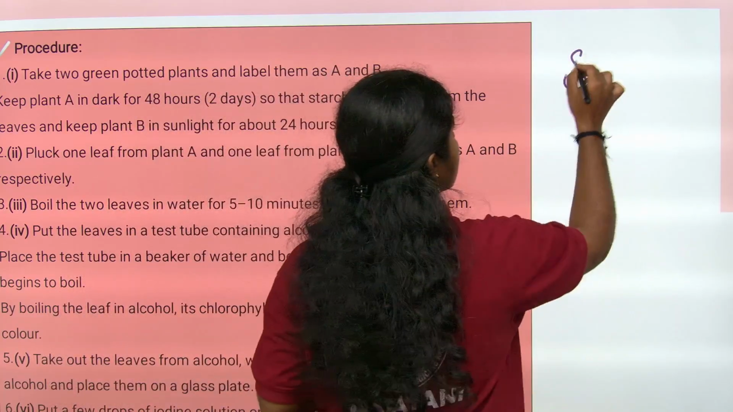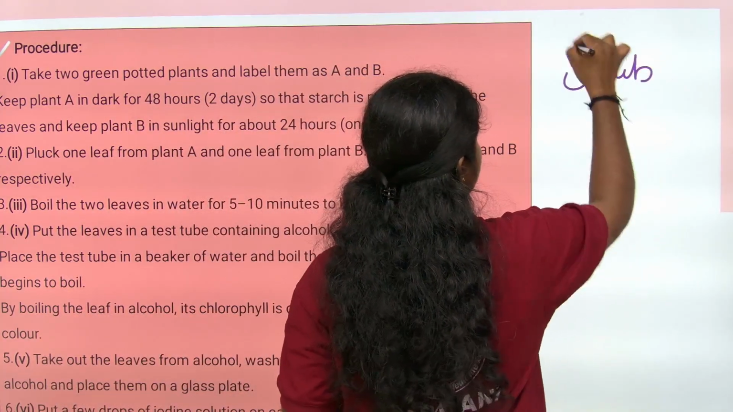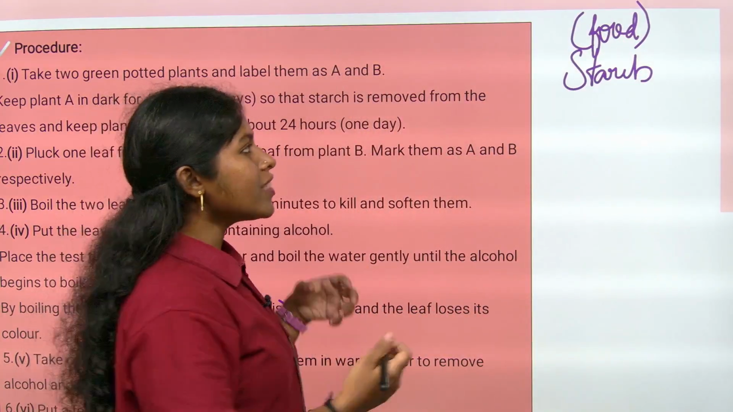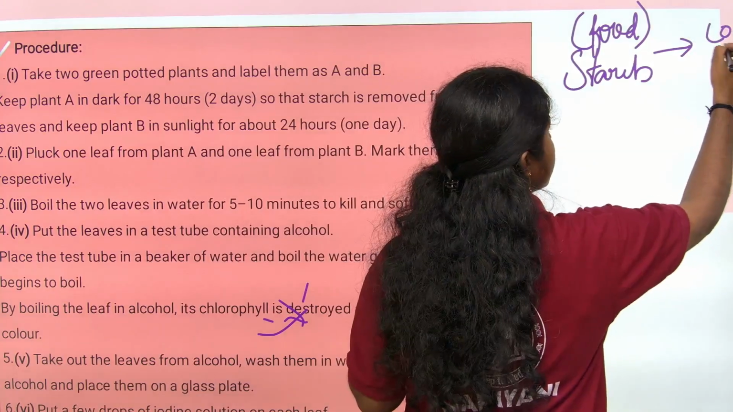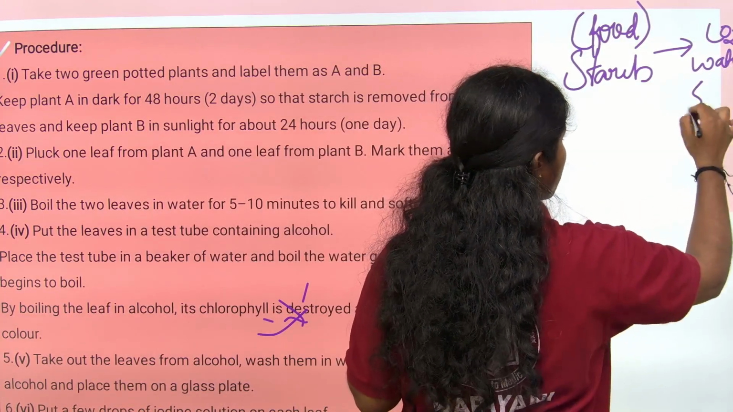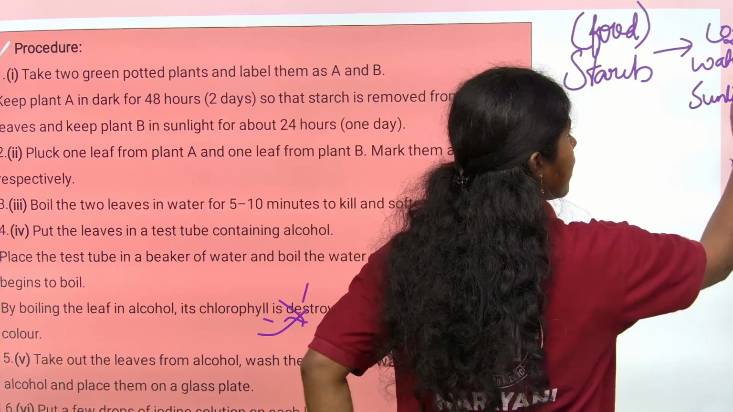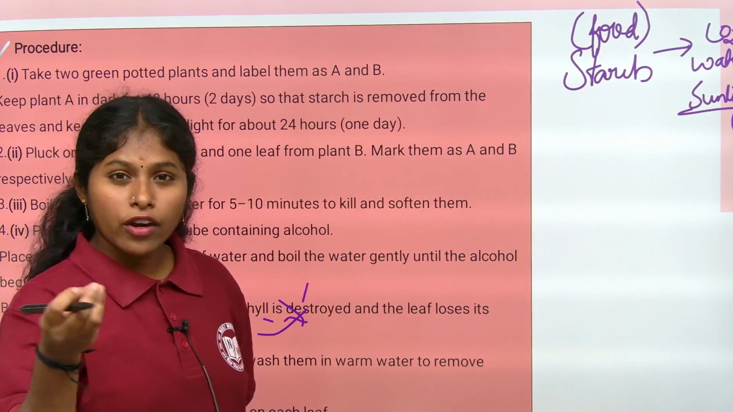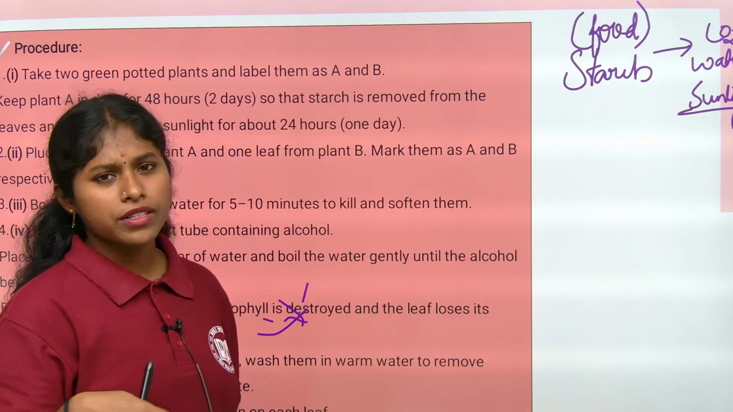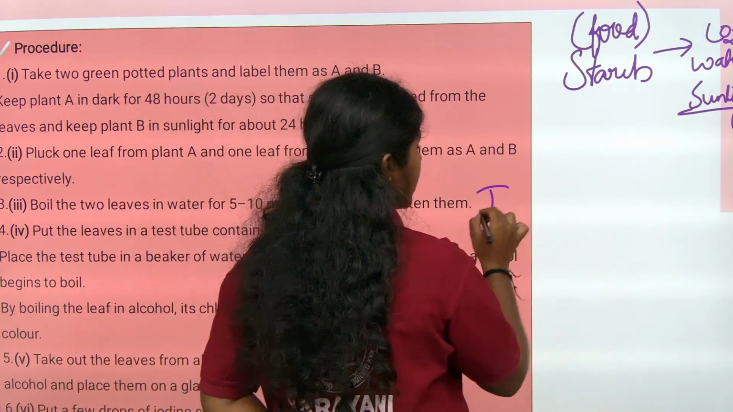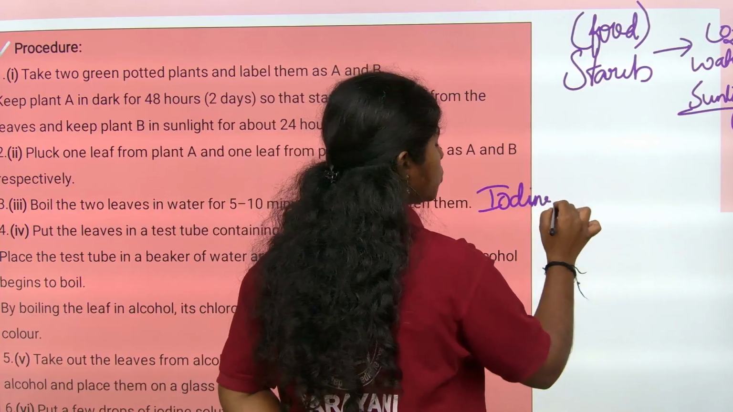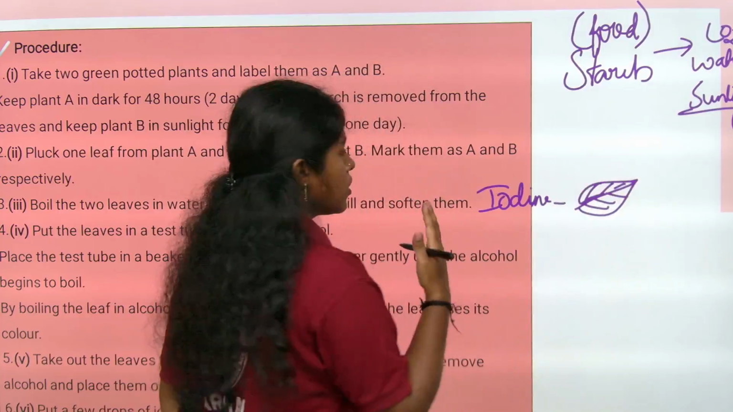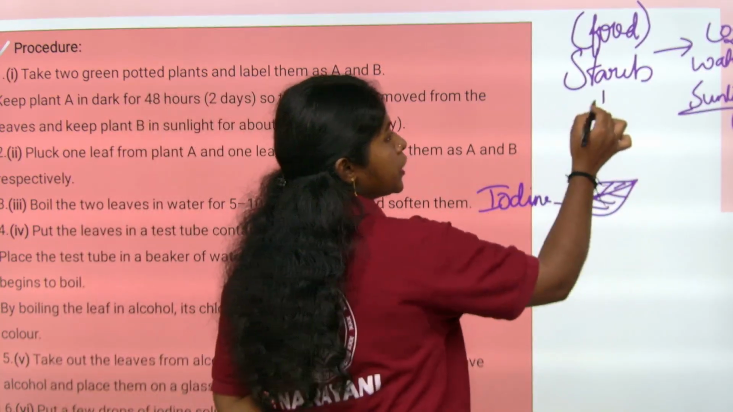Because starch is nothing but the food prepared in the plants by the process of photosynthesis. What are the required elements for it? Carbon dioxide is required, water is required, sunlight is required from the external environment. So when we add the iodine solution, how can we know that starch is present? When we add a few drops to the leaves, what will happen to the starch containing two elements?